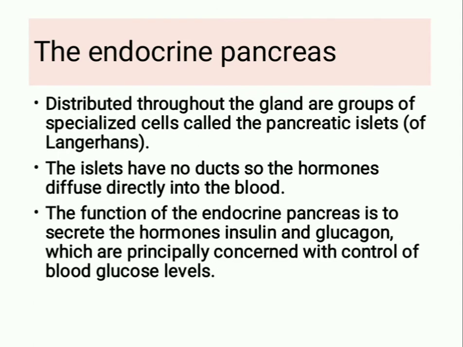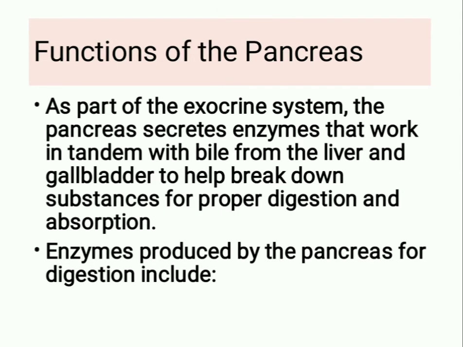The endocrine pancreas, distributed throughout the gland, are groups of specialized cells called the pancreatic islets of Langerhans. The islets have no ducts, so the hormones diffuse directly into the blood. The function of the endocrine pancreas is to secrete the hormones insulin and glucagon, which are principally concerned with control of blood glucose levels. Function of the pancreas.